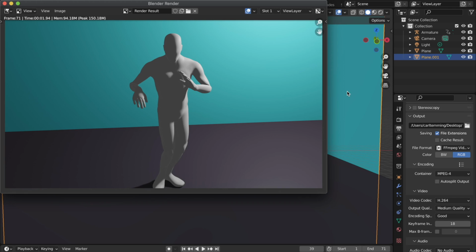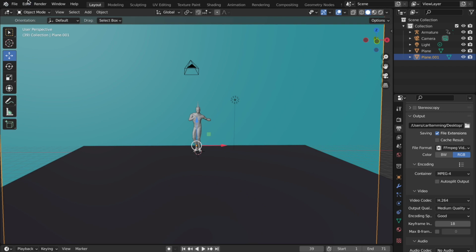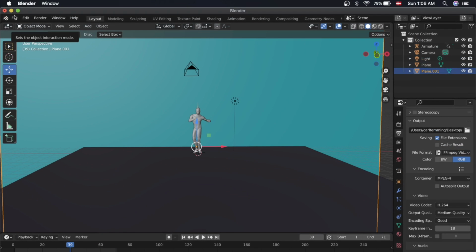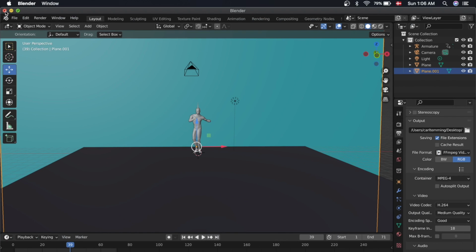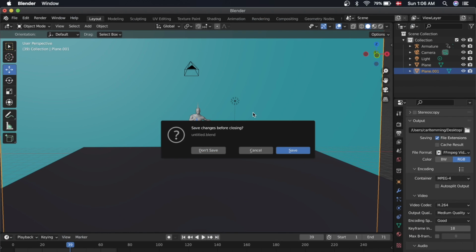So it just stopped rendering. Now we can go ahead and close this. And this we will just minimize quickly. And here we got our MP4 file that we've just rendered. Now that I've seen that, I can close Blender. So I'm just going to save this project.